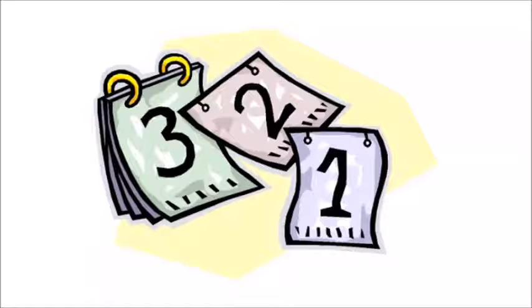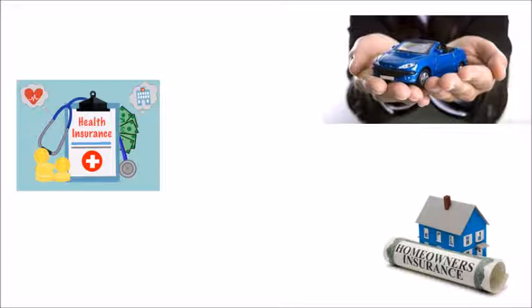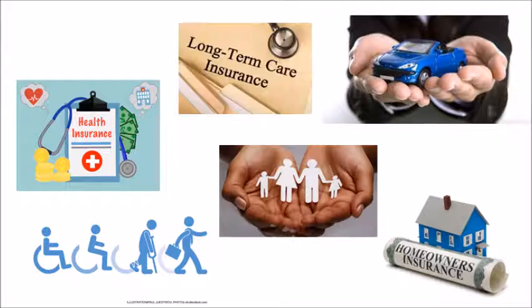Over the next few weeks, we'll discuss the different ways to manage risk, introduce some insurance terms, and discuss various types of insurance such as auto, health, homeowners, disability, life, and long-term care insurance. First, let's discuss what sources of risk we face out in the world.